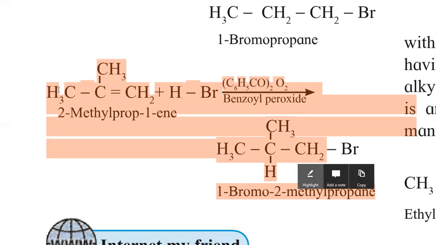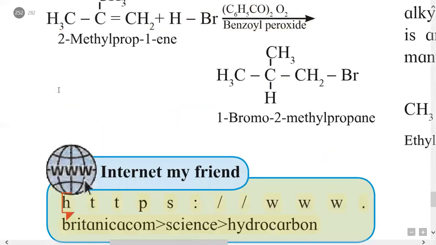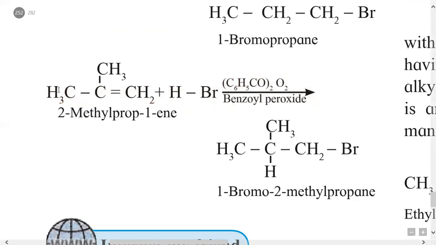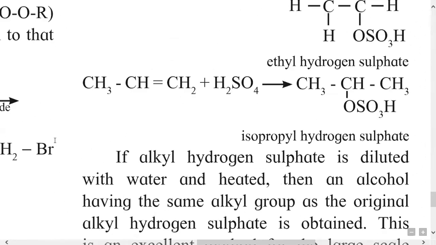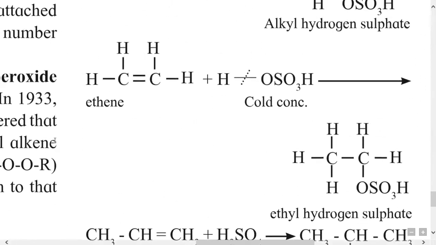So that is the second example of addition reaction of HBr, an example of anti-Markovnikov rule.